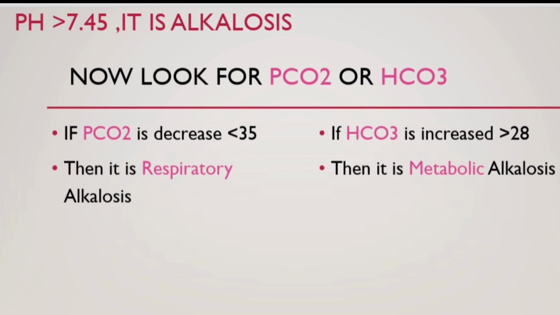If pH is more than 7.45, it is alkalosis. The next step is to decide whether it is respiratory or metabolic, so we look at PCO2. If PCO2 is decreased, it is respiratory alkalosis, and if HCO3 is increased, greater than 28, then it is metabolic alkalosis. So after pH, we look at PCO2 or HCO3, and they decide whether the process is respiratory or metabolic.